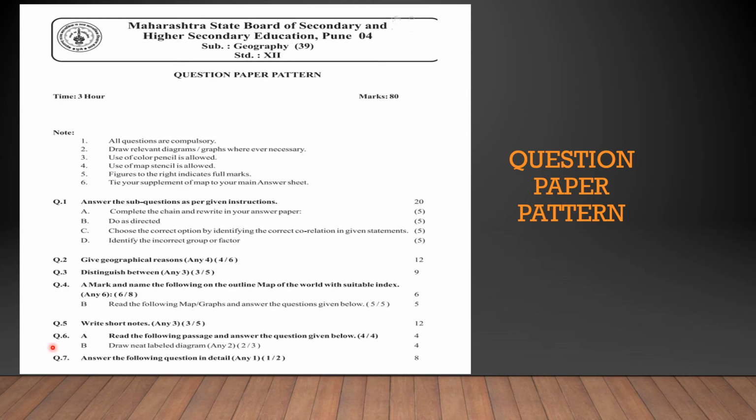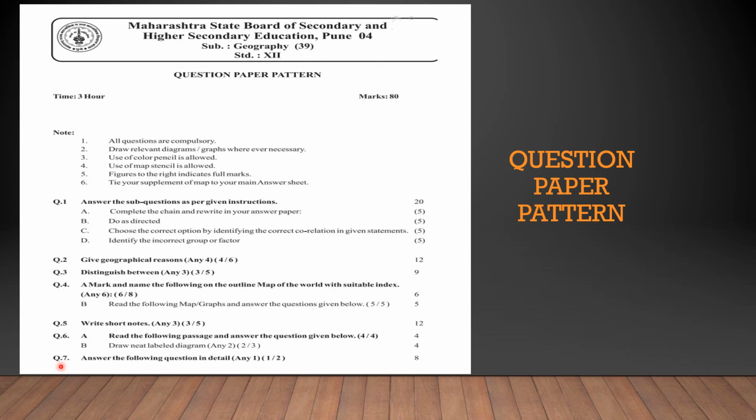Next, question number 6, A and B. You will have to read the passage. There will be a passage just like English. Read the passage and answer the following questions as given in the passage. Question number B is, you will draw a neat label diagram. There will be 3 diagrams asked, out of which you have to write only 2. For question number 6A, there are no options. Okay, there will be 4 questions. You will answer all 4 questions correctly.